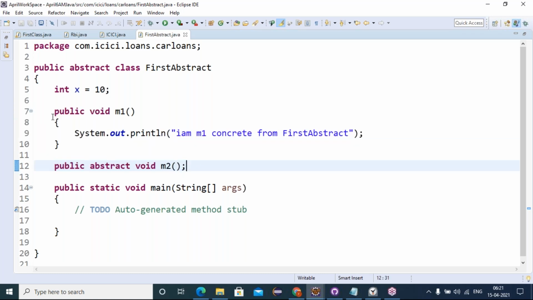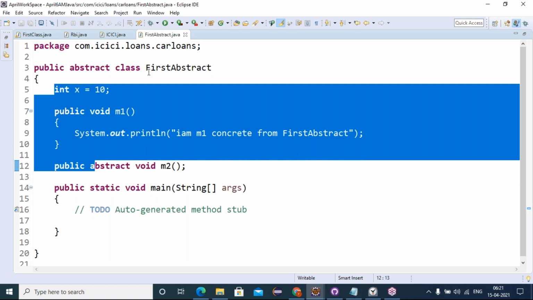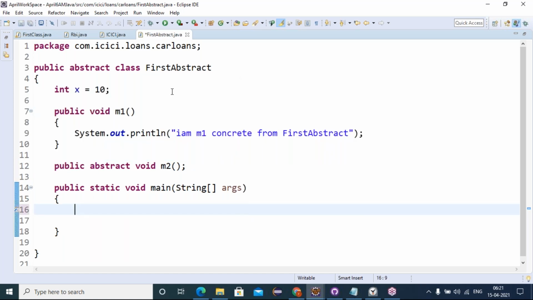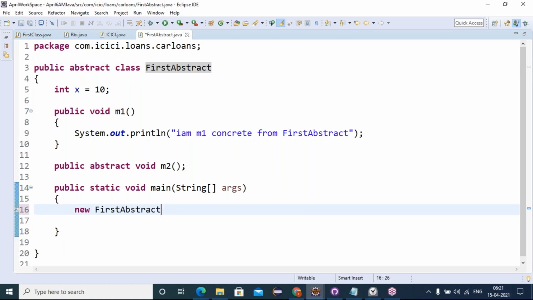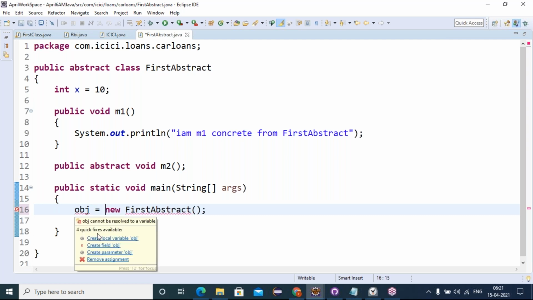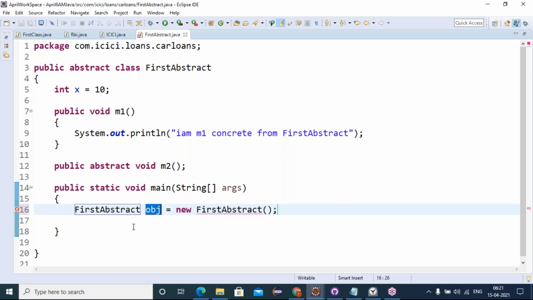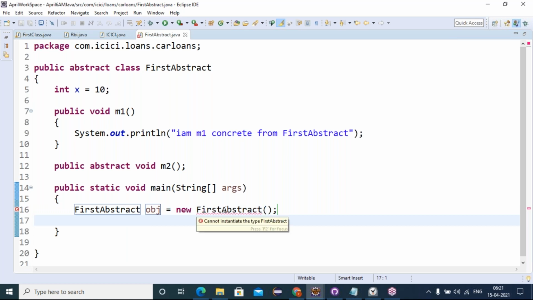Now how can we access these properties and behaviors of an abstract class? Can we create an object? Let's try it. New, and store it into one reference variable of the first abstract class. Is it allowing? No. What is the error saying? Cannot instantiate the type first abstract.